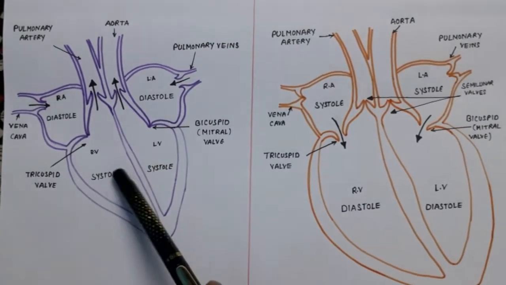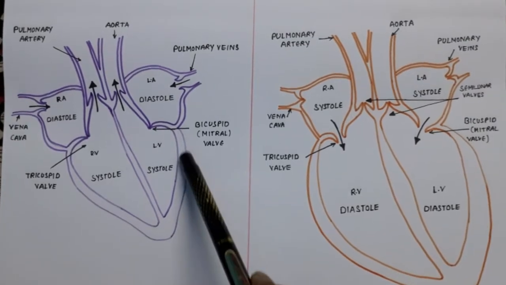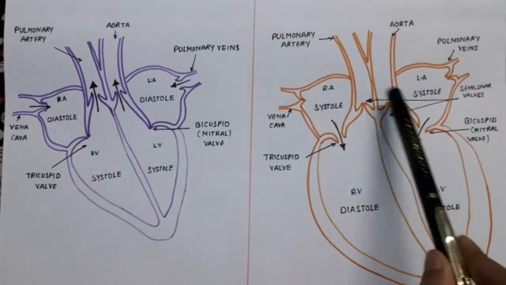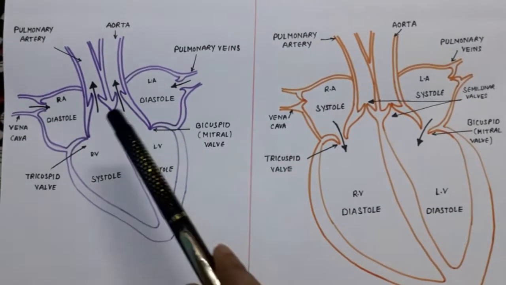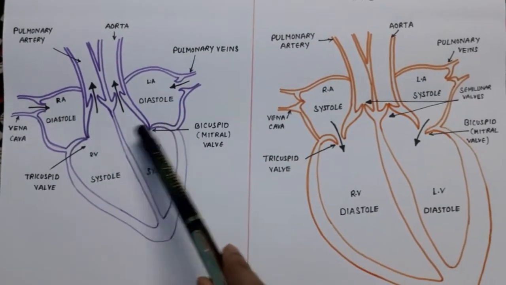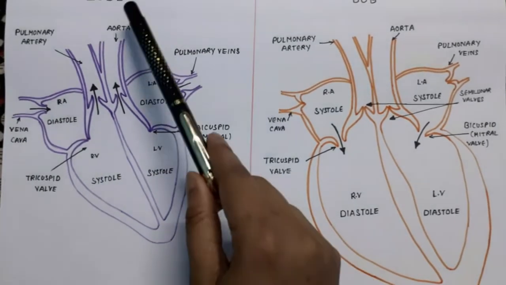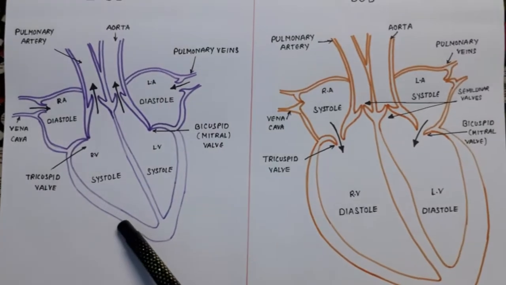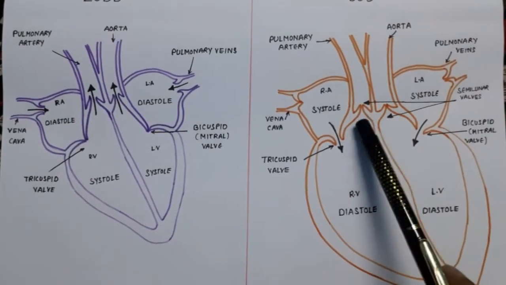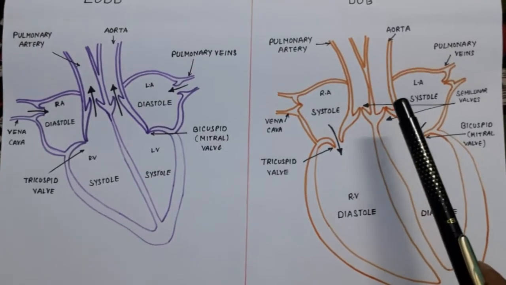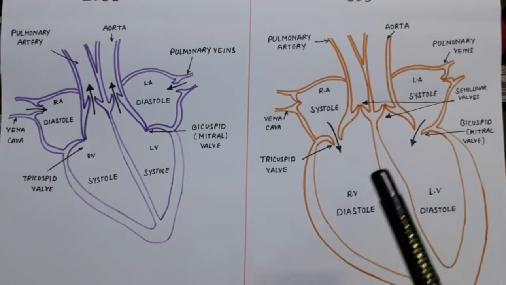Third point of difference: in lub, ventricular muscles are contracting. Here in dub, atrial muscles are contracting. Fourth point of difference: tricuspid and bicuspid valves close with a jerk, producing the sound that is lub. Here pulmonary and aortic valves close with a jerk, producing the sound that is dub.